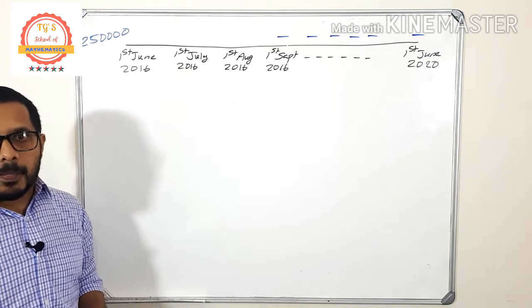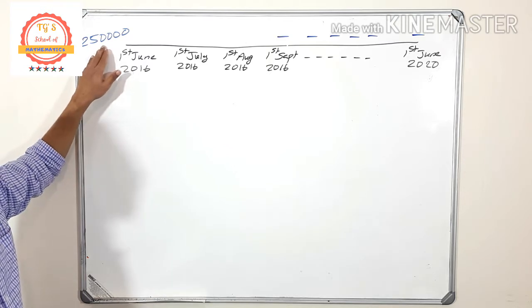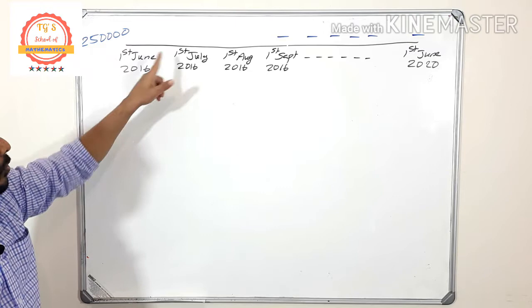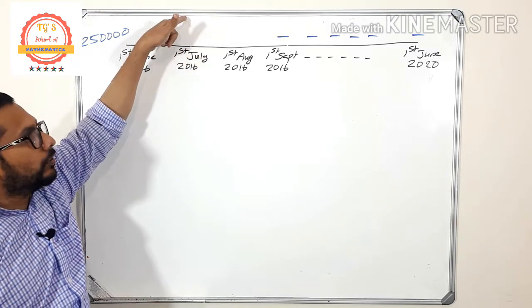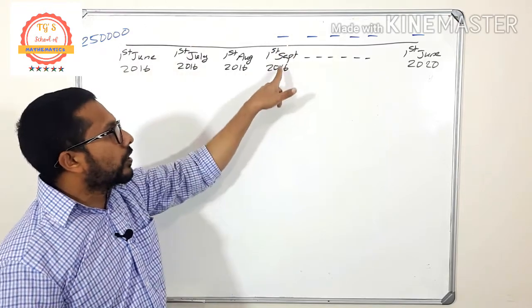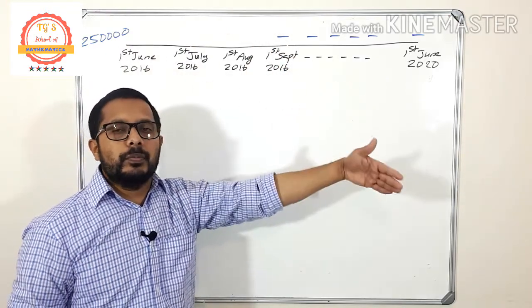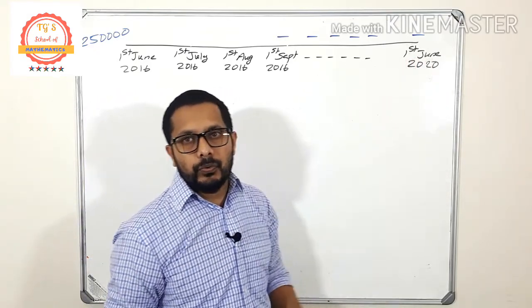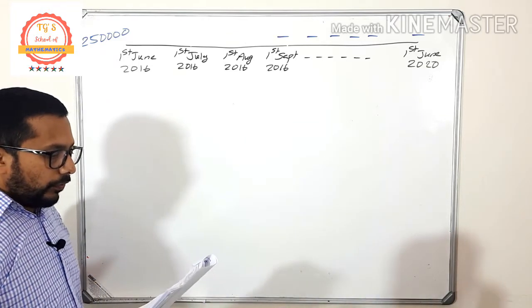Did you get an idea? So listen once more. She borrowed 250,000 on 1st June 2016. She is supposed to start the monthly installment here, but she didn't. When did she start? On 1st September 2016. Then after that every month she paid until 1st June 2020. That means for 4 years. Now, what is the question now?